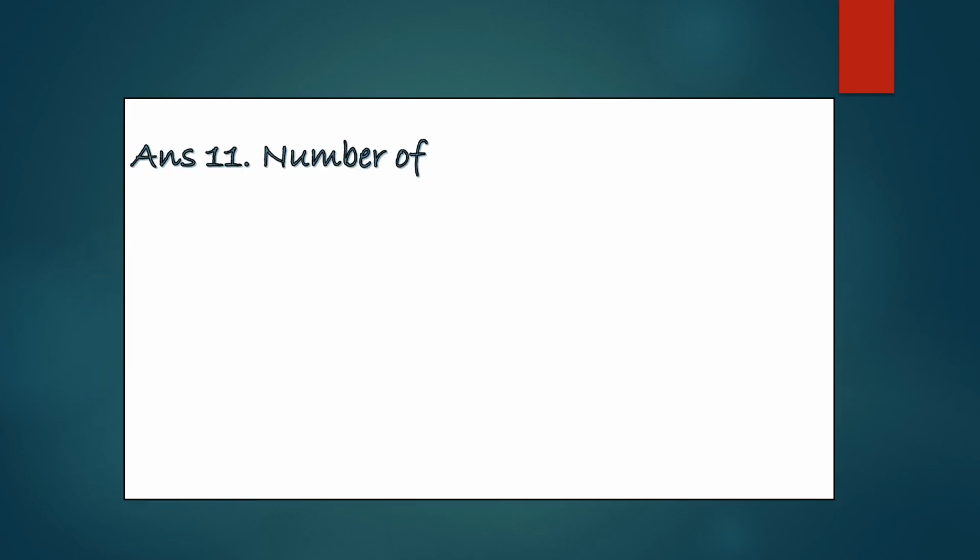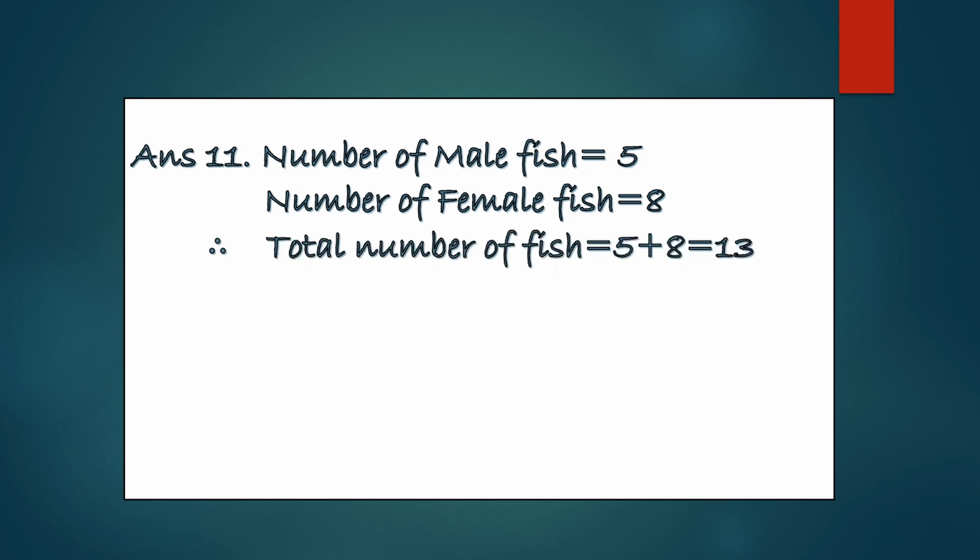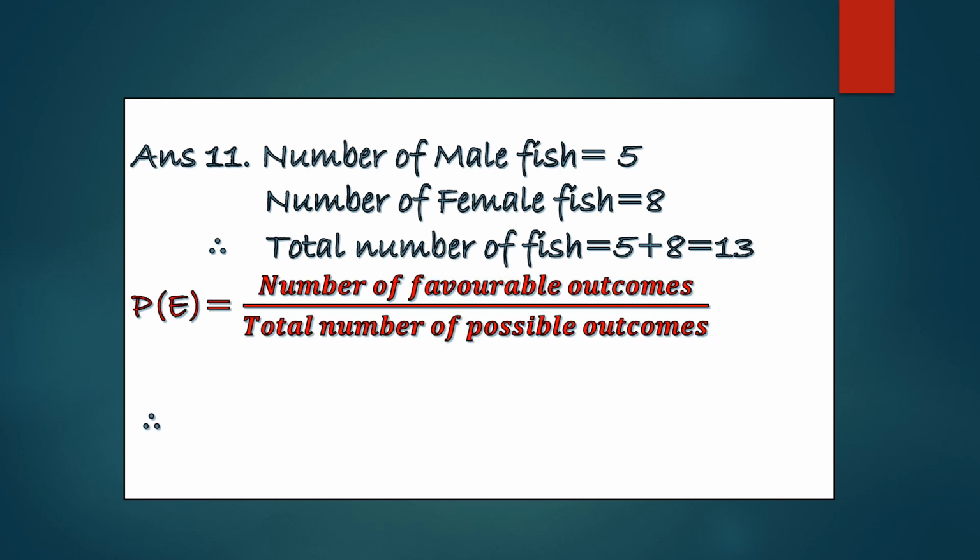Now, number of male fish are 5 and the number of female fish are 8. So, the total number of fish will be 5 plus 8 equal to 13. We know that probability of an event is number of favorable outcomes divided by total number of possible outcomes. So, probability of male fish will be 5 by 13 because the number of male fish are 5 and the total number of possible outcomes are 13. Let's move to next question.